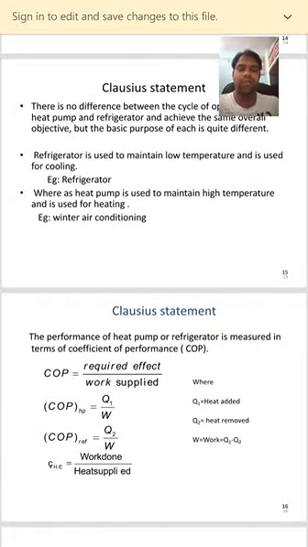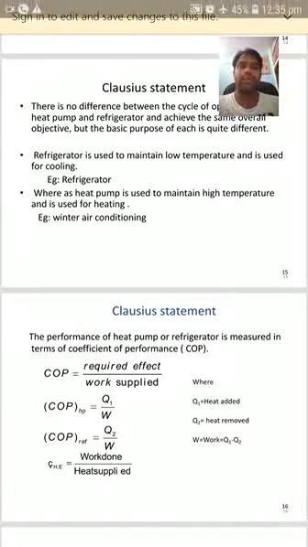That's why COP of refrigerator is equal to Q2 by W. And efficiency of a heat engine is equal to output by input. Output is in terms of work done and input is in terms of heat supplied. Whereas in the case of heat pump and refrigerator, the output is in terms of heat either added or removed and input is in terms of work. The work will be given to the compressor in the case of a refrigerator.